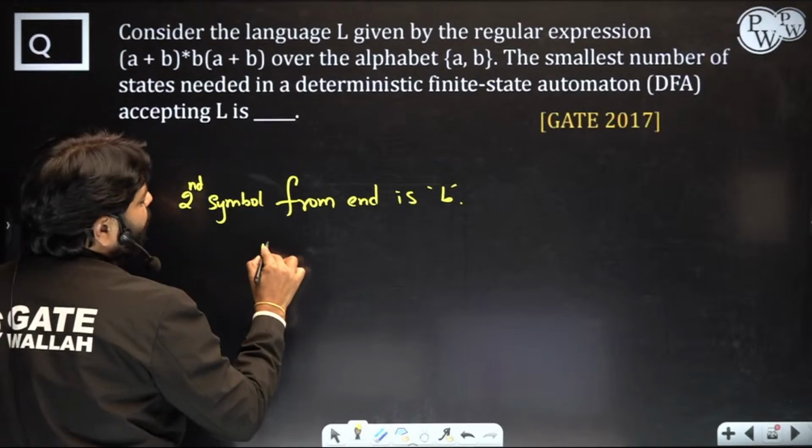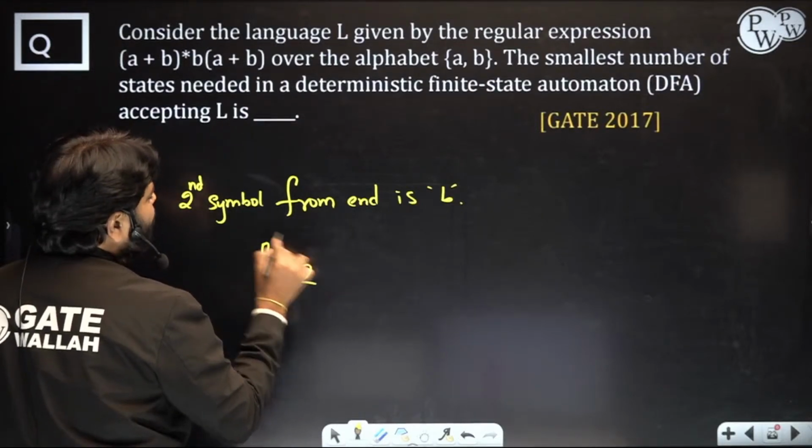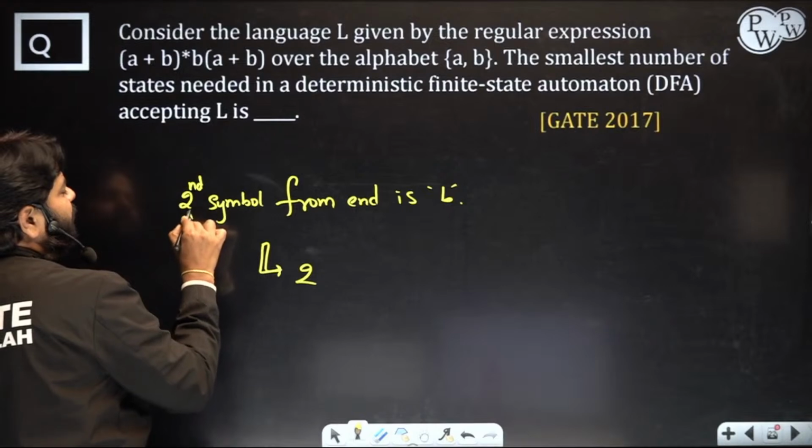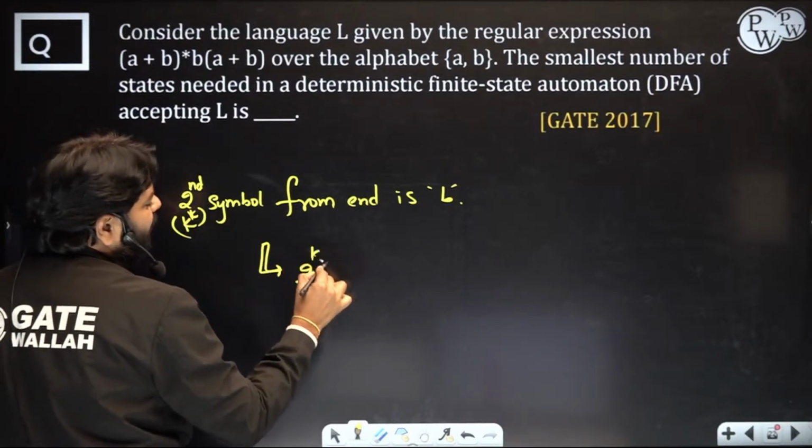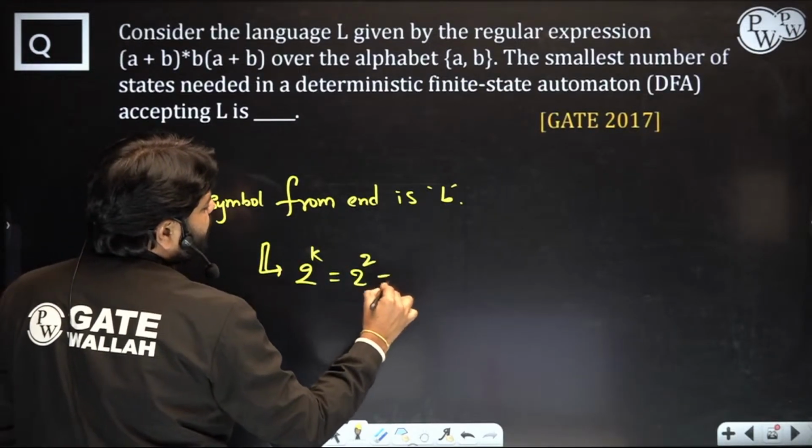Simply you can design with 2 power k. Let's say kth symbol here. Then the formula will be 2 power k, which will be 2 power 2, 4 states needed. That's it.